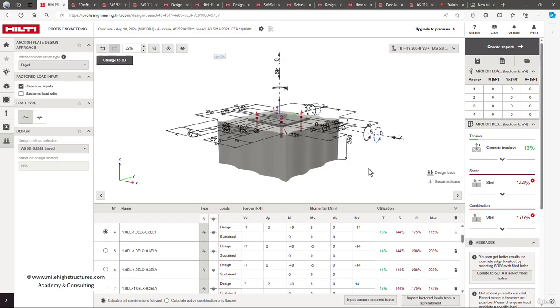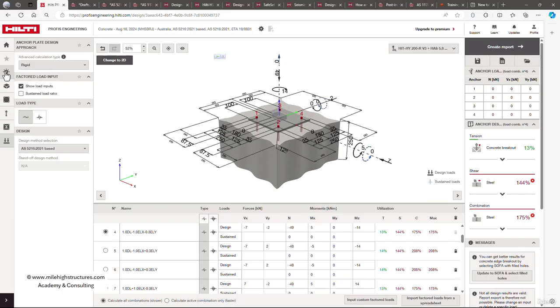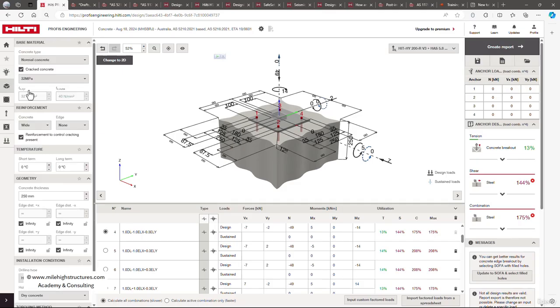So what we do need to do here as the next step is check the grade of the concrete here. We can assume that it is a normal concrete, and it is up to us whether we assume that it is cracked or uncracked concrete. If the bending moment is quite less and the flexural strength of the concrete is higher than the bending moment that is coming, we can assume it as uncracked. Otherwise we can assume it as cracked concrete also.